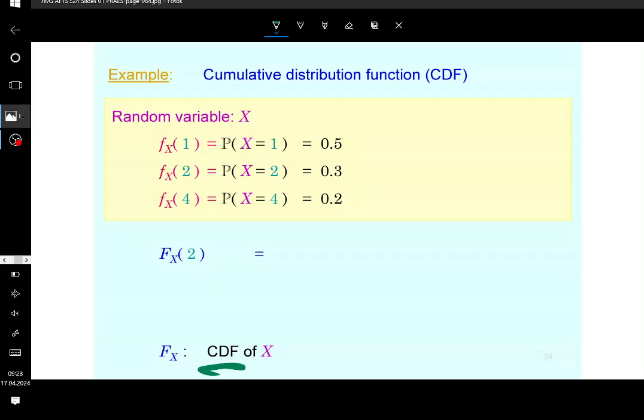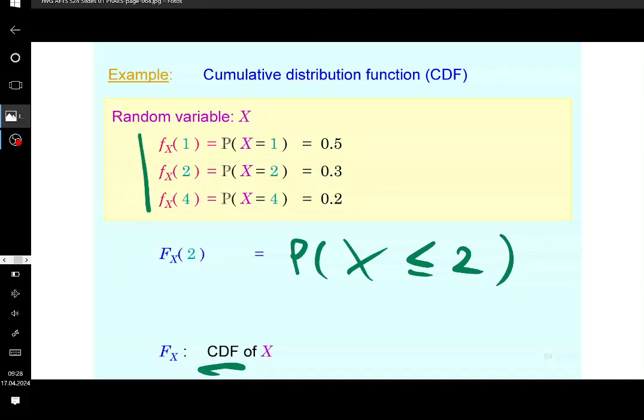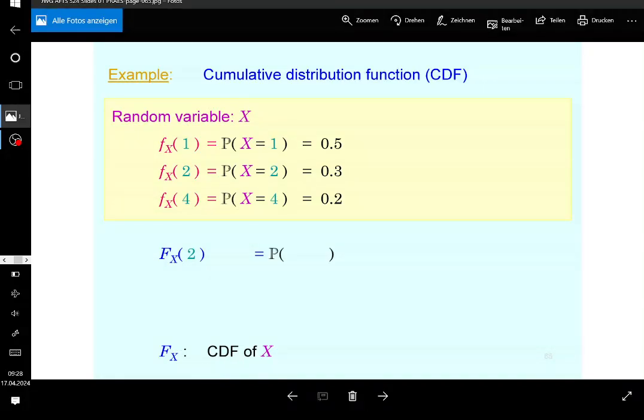I will use the term CDF all the time, okay, so let's say the CDF of the random variable x at point 2 would give you the probability that the random variable is not greater than 2, in contrast to the probability mass function, which will give you the probability that the random variable is equal to a specific value that you put into the probability mass function. But again, here you have the probability mass function, and that is the CDF, so that's something else. Okay, so that's going to be on this slide.